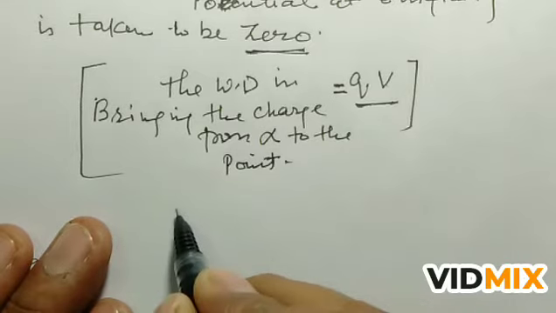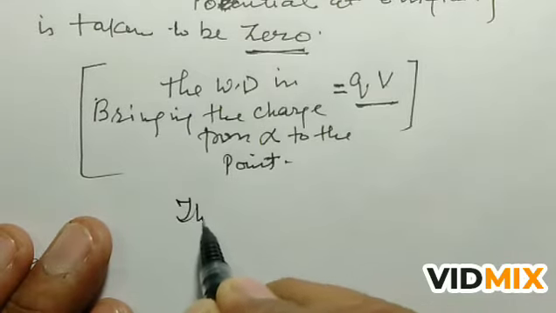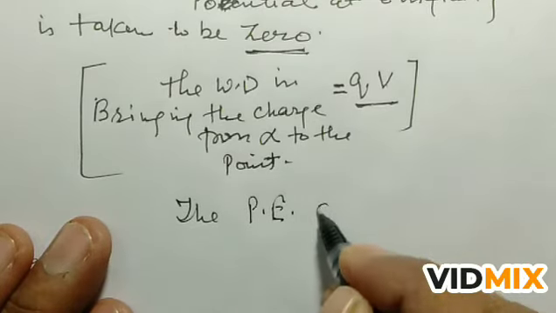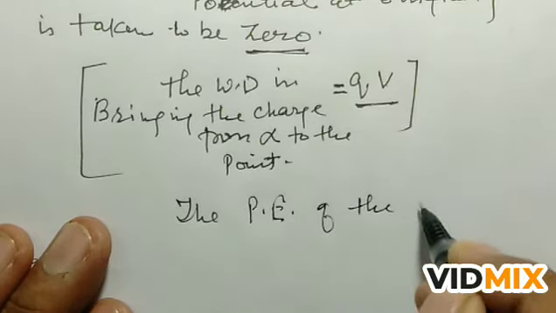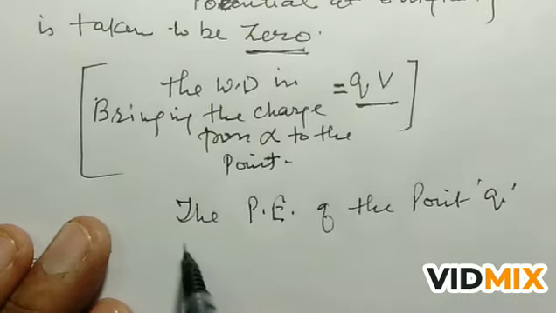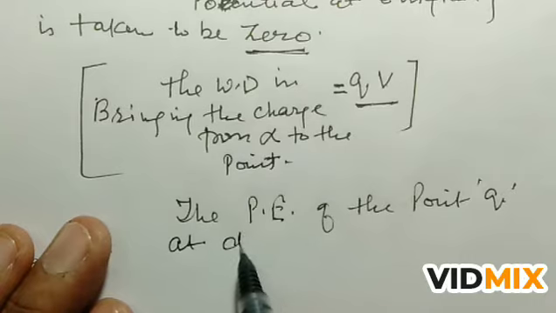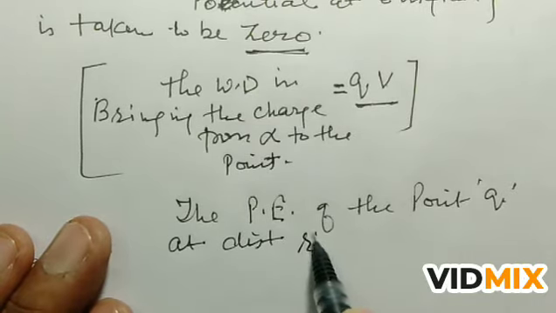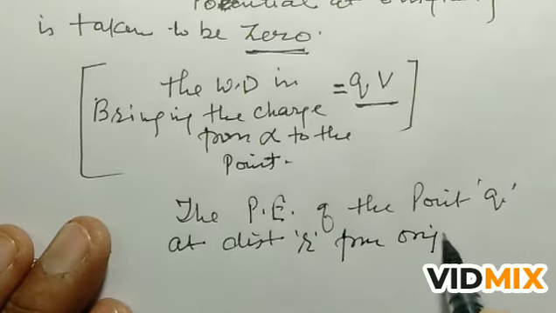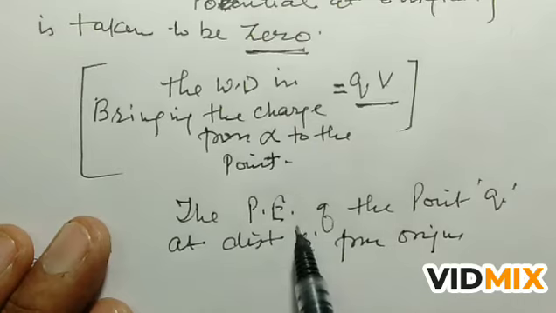Similarly, the potential energy of the point charge Q at a distance r from the origin, where r we are taking as a vector, or we can take it as a position vector.